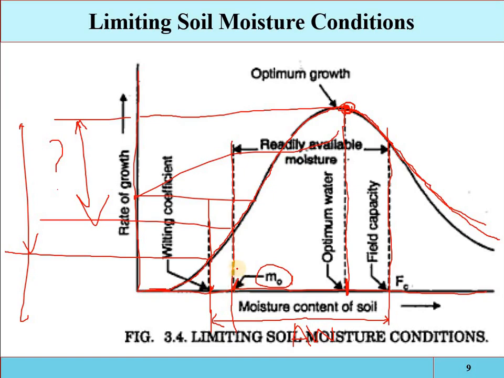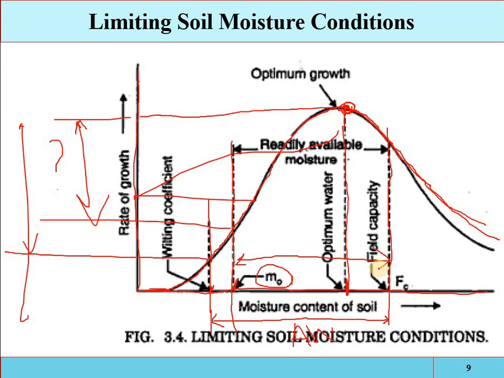So if the water is maintained from the field capacity up to the lower limit of the readily available water, then the crop growth will be maximum, and the crop yield will be optimum.